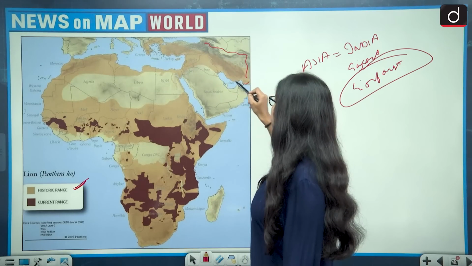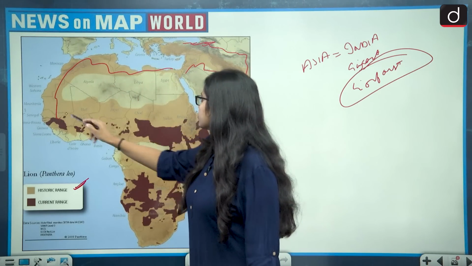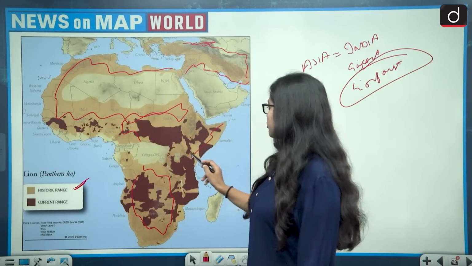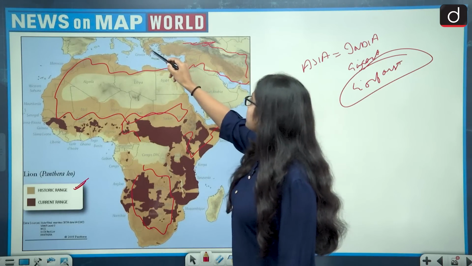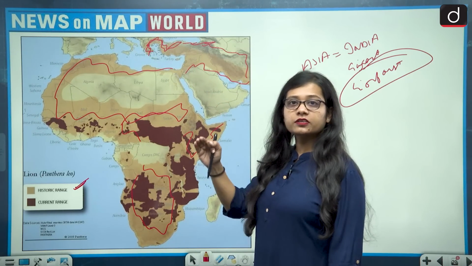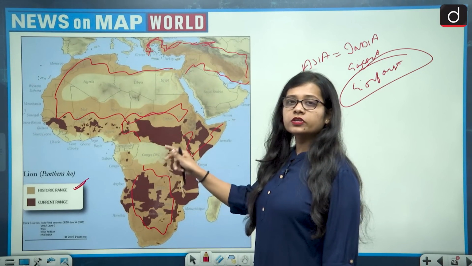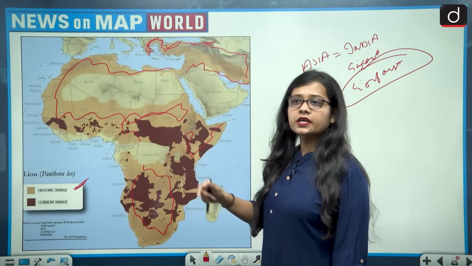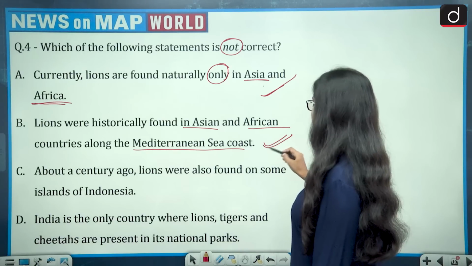In the Asian region, we are able to see it. Then in the African region also we are able to see it very clearly that the presence of lion was there, and also it is debated that in the European continent also it is present, and especially in the southern European continent. So we are very sure about the historical thing that the lions were present in Africa and Asia. So option B is also correct.